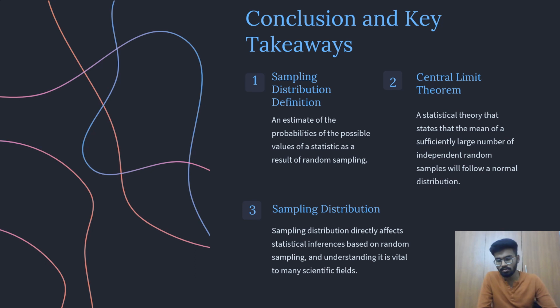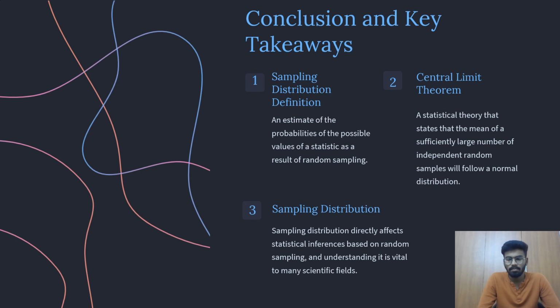So let us conclude this topic by looking at what we have discussed. The first one is the sampling distribution definition, which is an estimate of the probabilities of the possible values of a statistic as a result of random sampling. And then we looked at the central limit theorem, the statistical theory that states that the means of a sufficiently large number of independent random samples will follow a normal distribution.